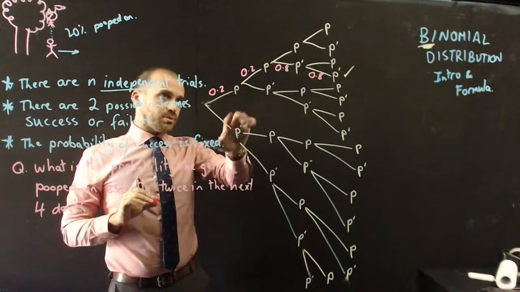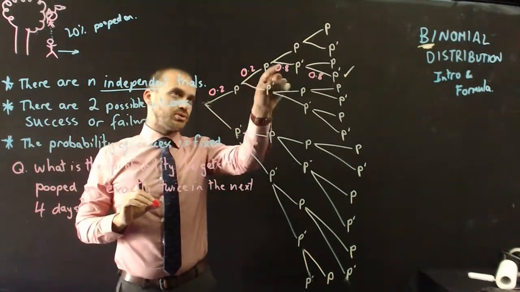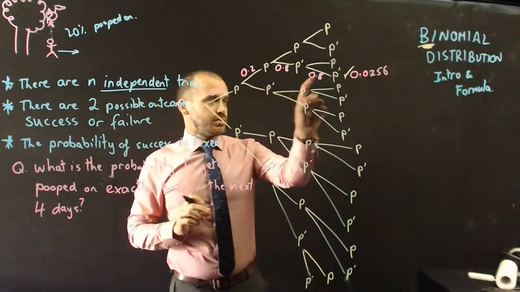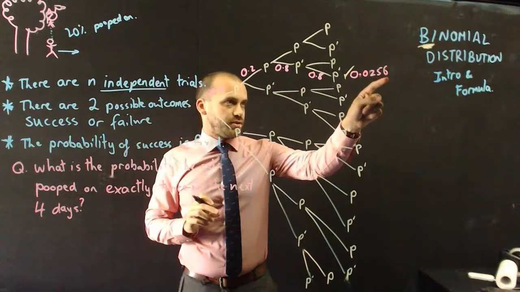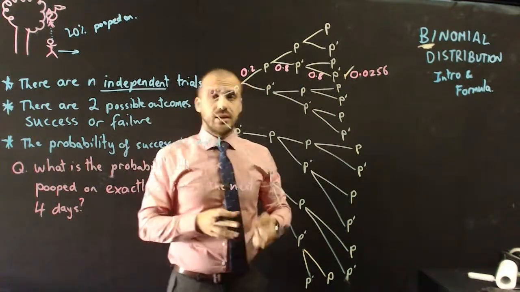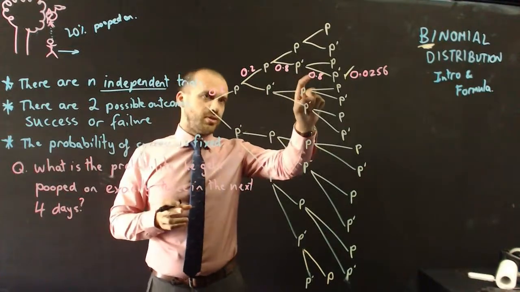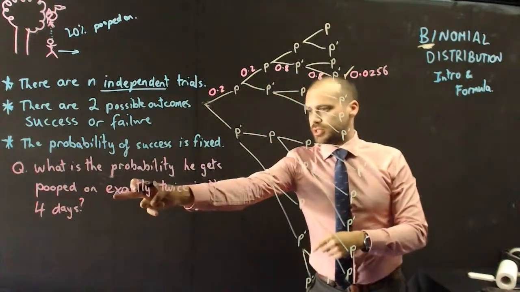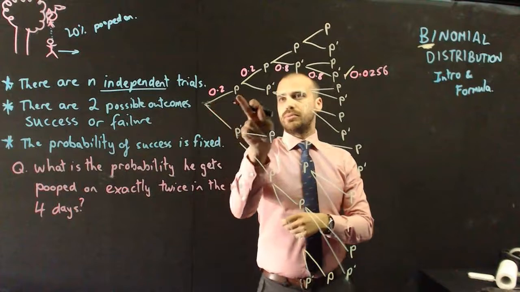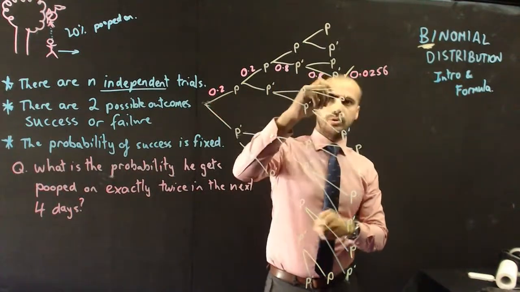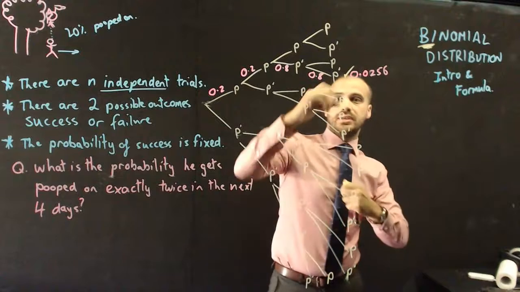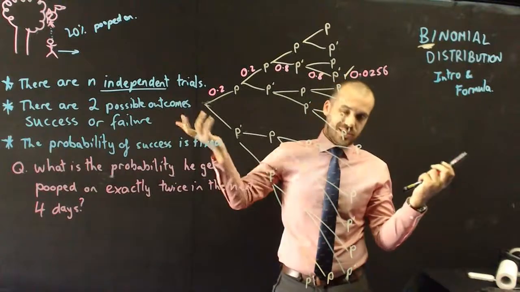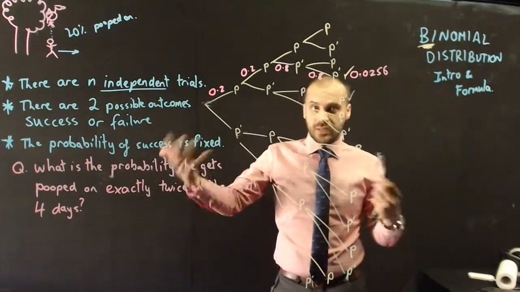And I can find that probability by doing 0.2 times 0.2 times 0.8 times 0.8. So when I do this times this times this times this, I get 0.0256. So there's a 2.56% chance that he gets pooped on, pooped on, and then not pooped on, not pooped on in that order. But there are other ways to get exactly pooped on exactly twice as well. For instance, poop, not poop, poop, not poop. This is another example of a success, I guess, of this happening, of getting pooped on exactly twice.